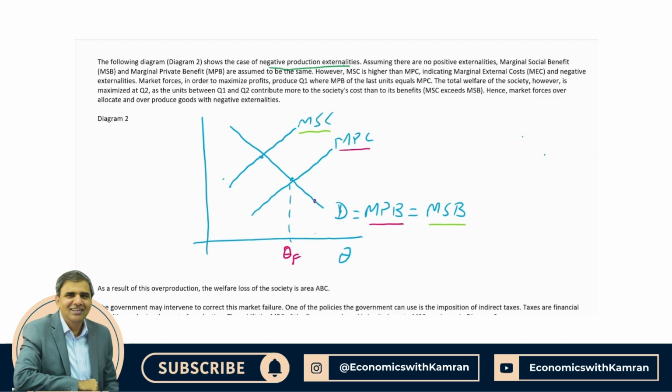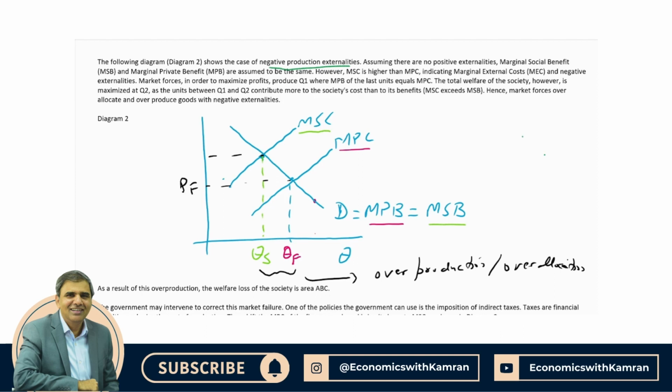Now the quantity which society will produce will be where MSC of the last unit equals MSB of the last unit. That is the quantity which society would make. Now, if we compare these two, we can easily see that there is an over allocation, or overproduction, or over consumption, over allocation of resources. Of course, you can show the prices as well, but showing prices is not that important.